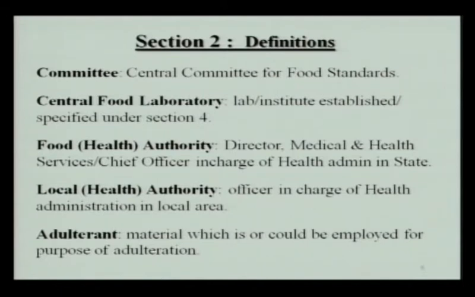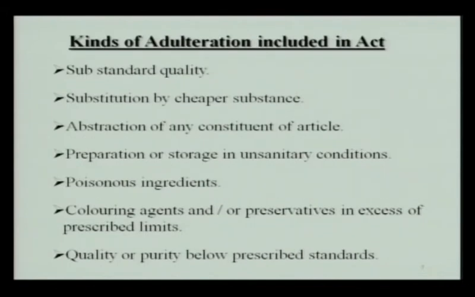Then the very important word is adulterant. Adulterant means any material which is or could be employed for purpose of adulteration. Now we will see what kinds of adulteration are included in this act. Any kind of substandard quality, substitution by cheaper substance, abstraction of any constituent of article, preparation or storage in unsanitary condition, poisonous ingredients, coloring agents and preservatives in excess of prescribed limits, and quality or purity below prescribed standards. All these kinds make the food to be called as adulterated food.